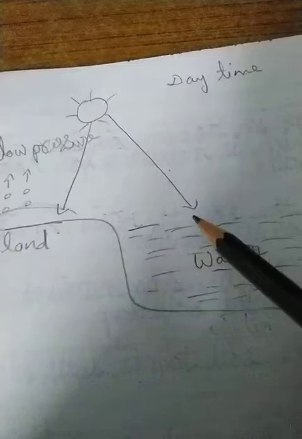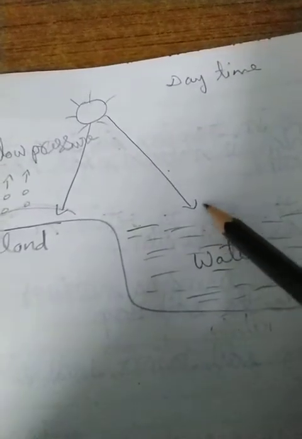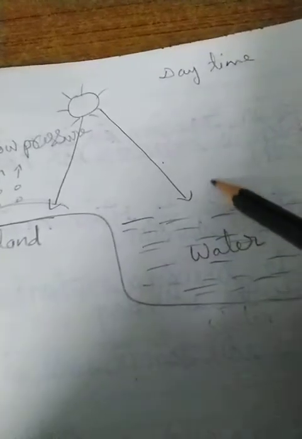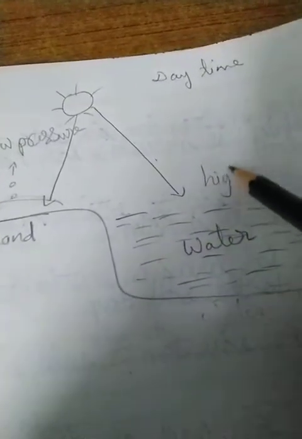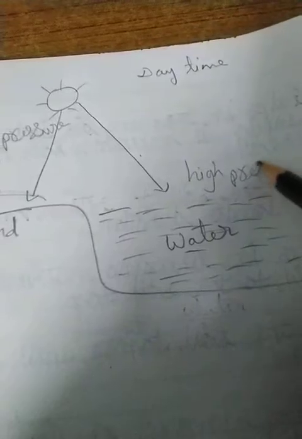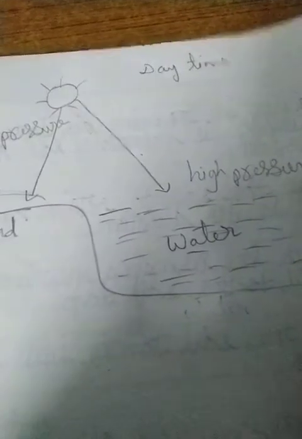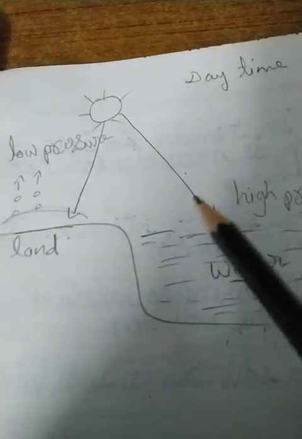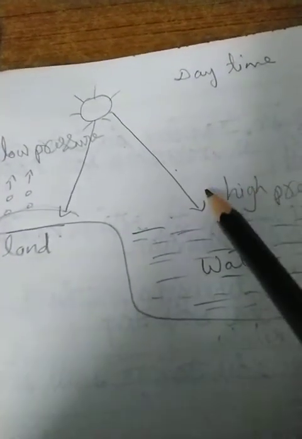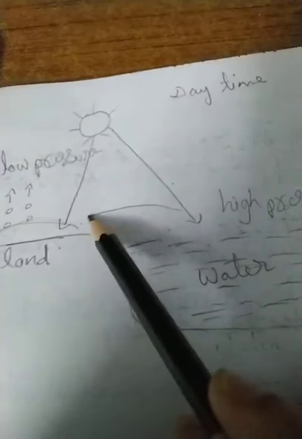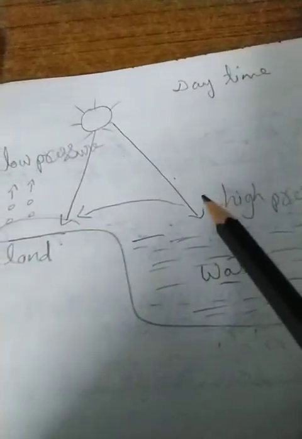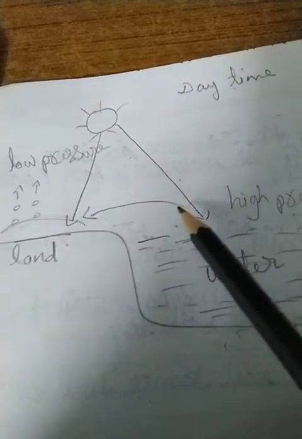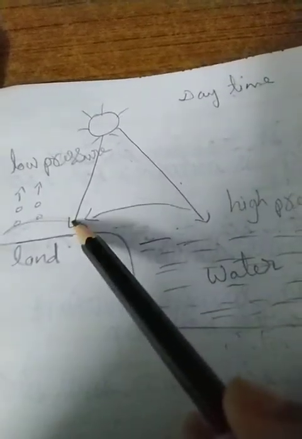At the same time, the water is cooler, so the cold air molecules will stay near the surface of the water. So during the daytime, high pressure of air is there. High pressure means the number of air molecules is more on the surface of water. And air always blows from the high pressure area towards the low pressure area. That means from the water towards the land. During the daytime, the air moves from the water towards the land.